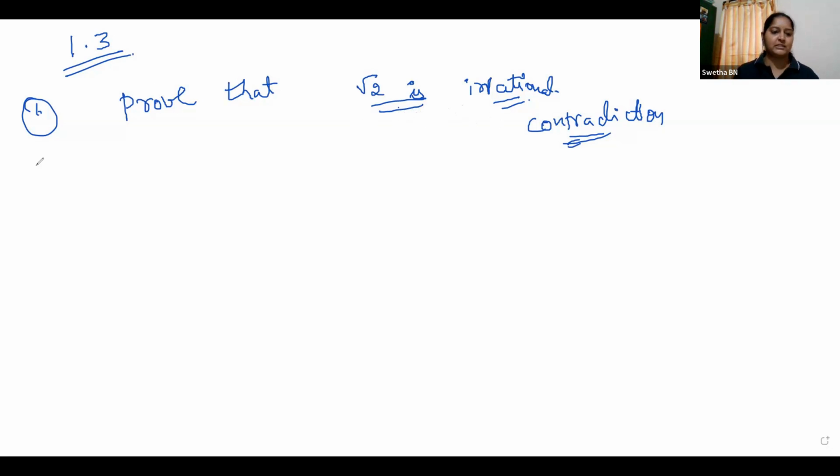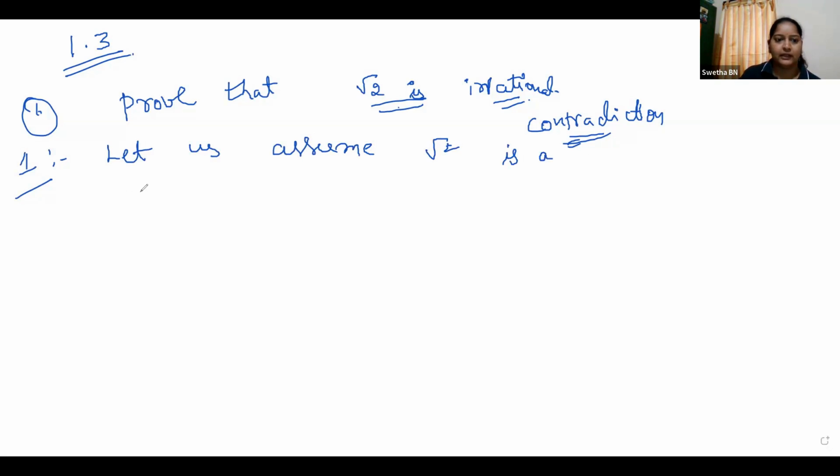Okay. See, what is the first step? Step number 1: let us assume root 2 is a rational number. Next, step number 2. Okay, so this is our assumption: root 2 is a rational number.